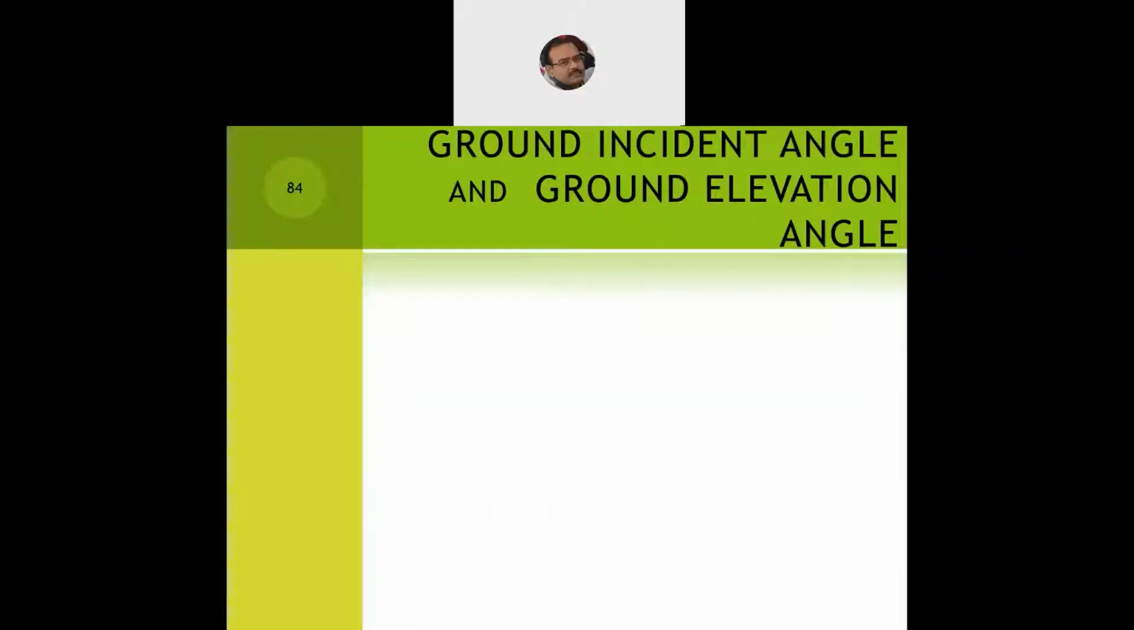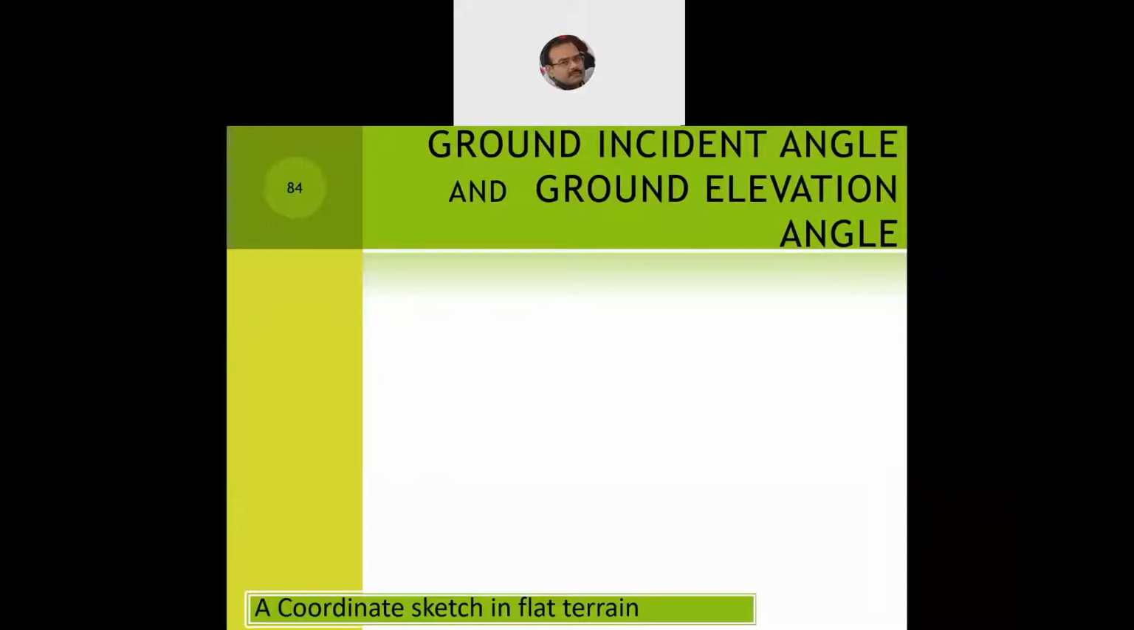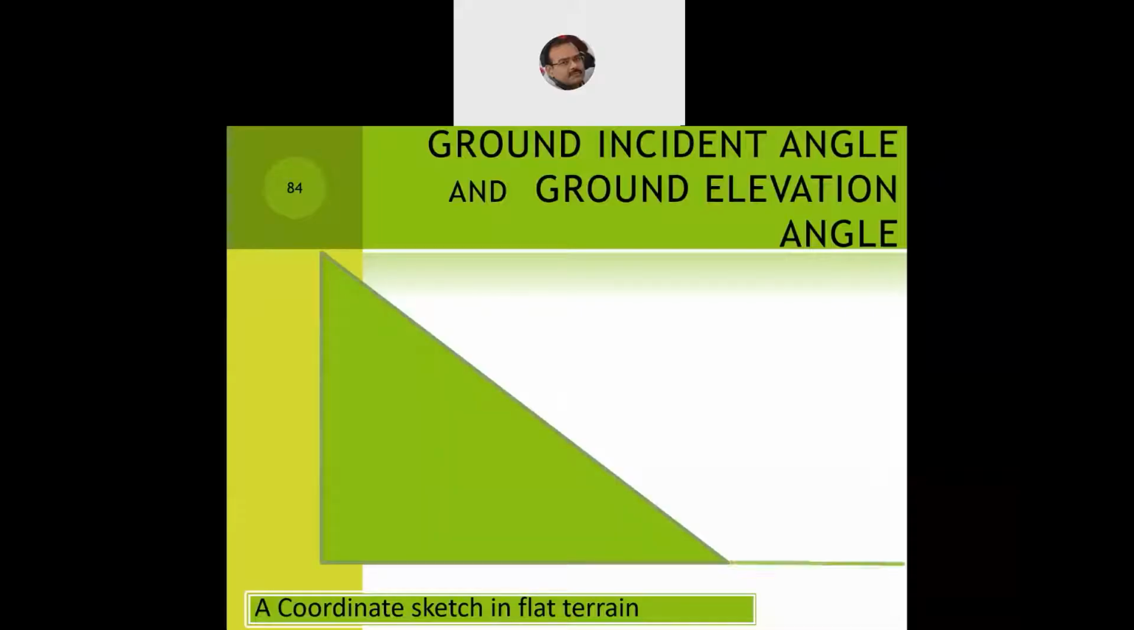Now let's look at the diagram which we discussed, the ground incident angle and ground elevation angle, and how to compute theta and phi. So it's a sketch in a flat terrain. It's also given in the C.Y. Lee book, and I've taken it from there only. So here we assume that a cell tower or a cell site is mounted on top of a building, right at the top.